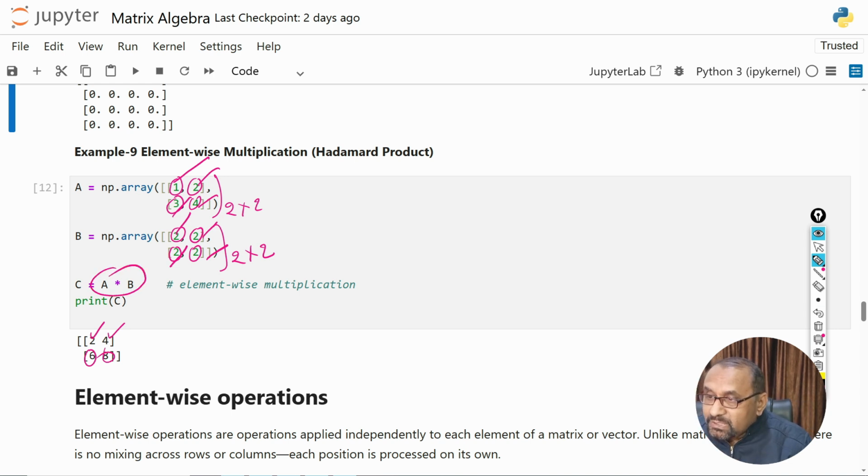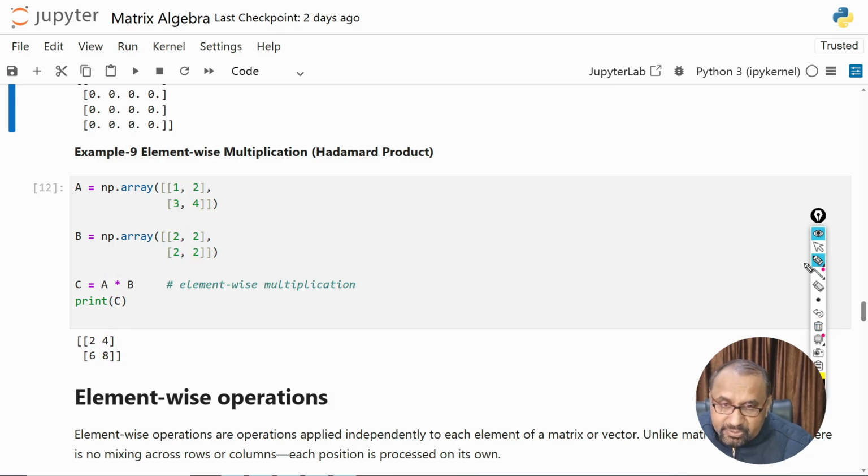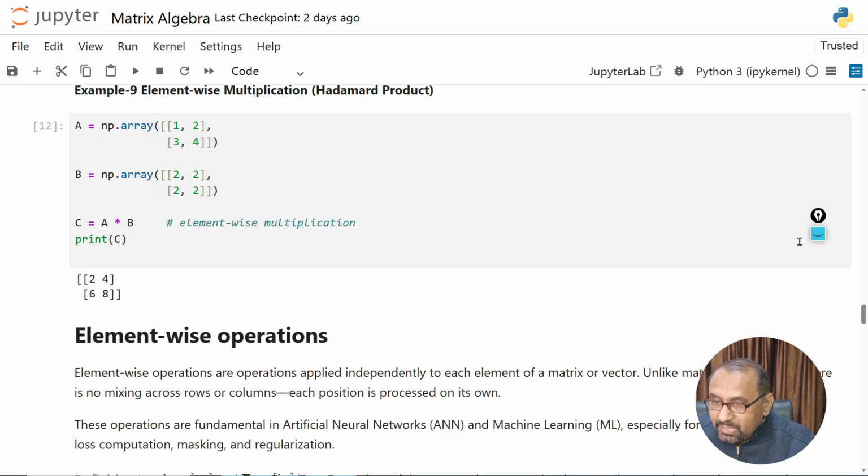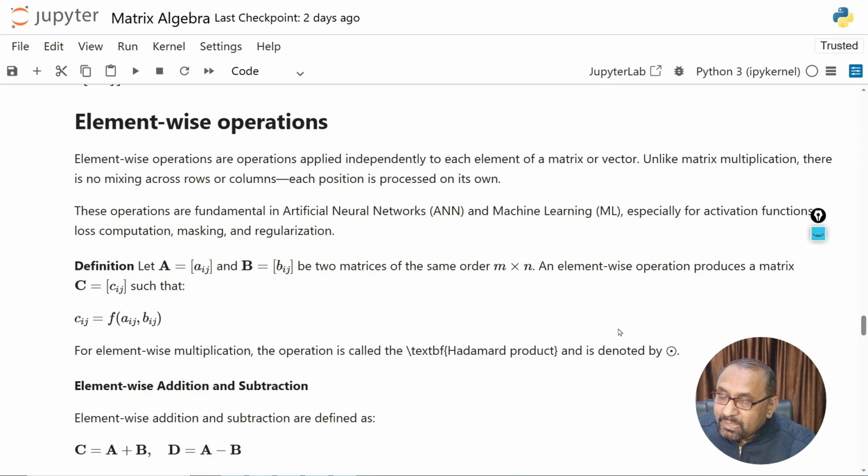By using this, we can easily get the element wise multiplication, and this type of multiplication is also known as the Hadamard product. Okay, now come to the next definition. Element wise operations we have already discussed, but here we introduce some more examples.